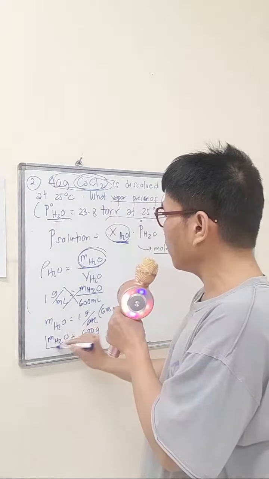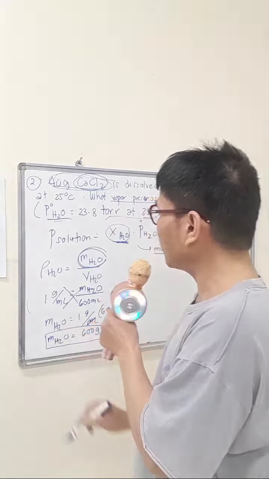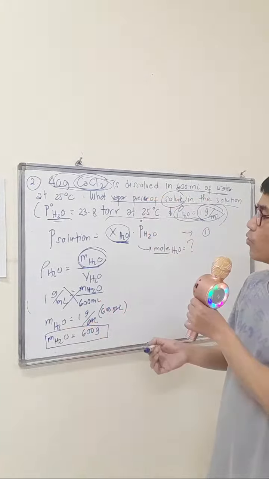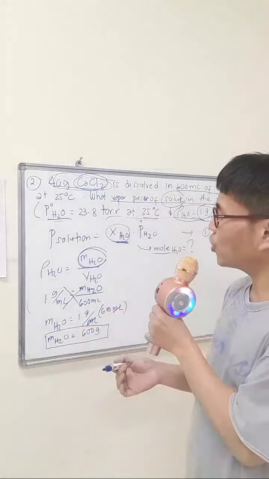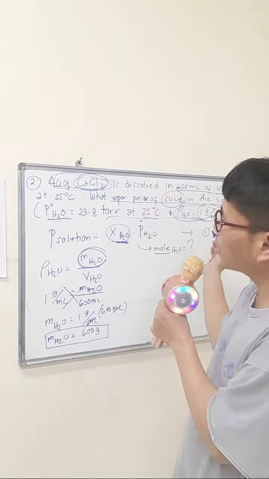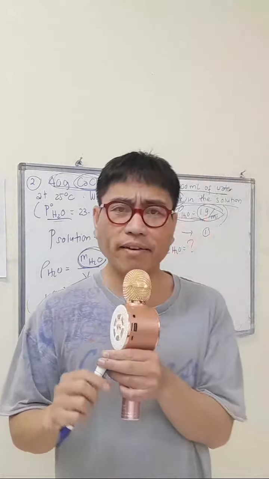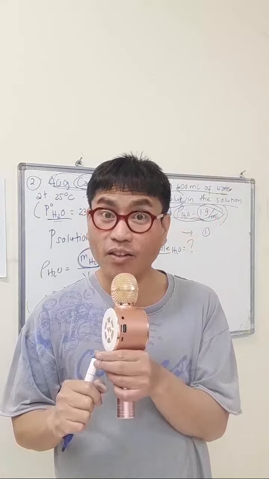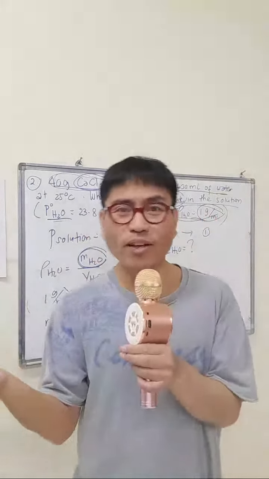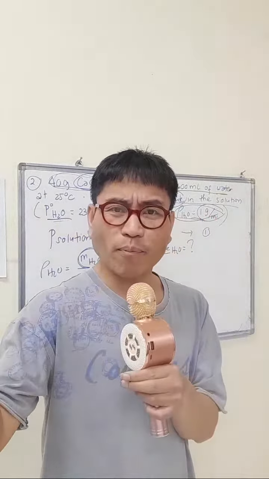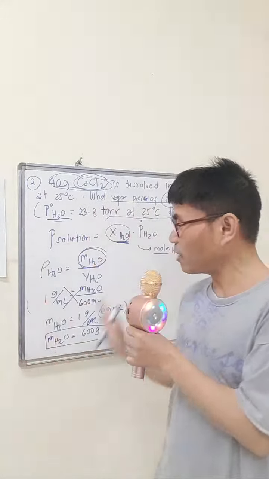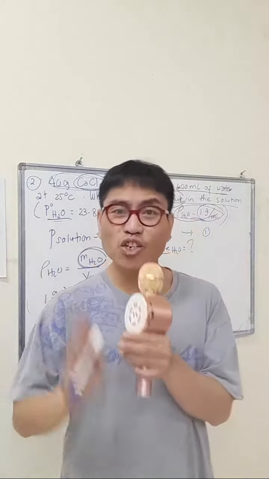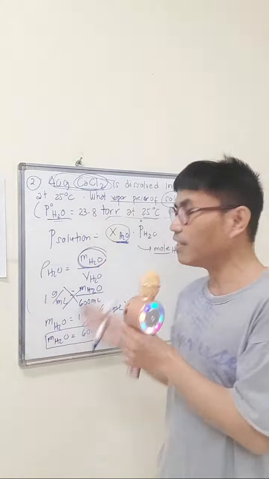So basically, the mass of water will just be equal to the volume of water at standard temperature, or shall we say 25 degrees Celsius, because the density is always 1. There's no effect. You can also memorize it that way. Density is 1 gram per ml. No need to compute like this, especially if you have memorized it already. I'm just showing this because this is only a discussion.